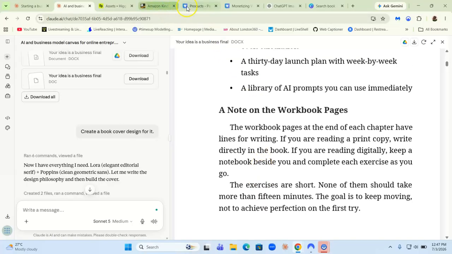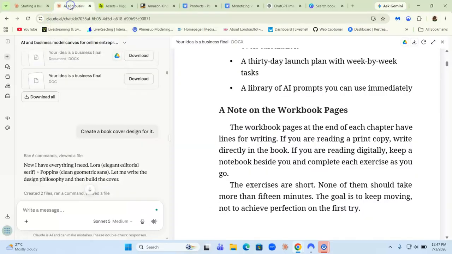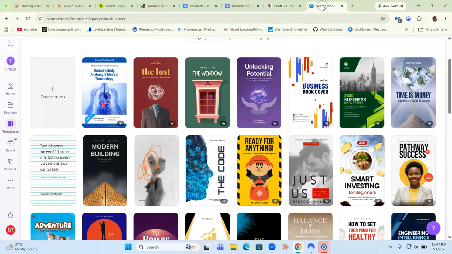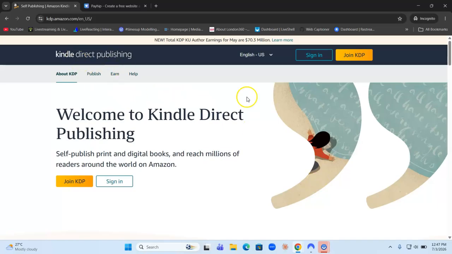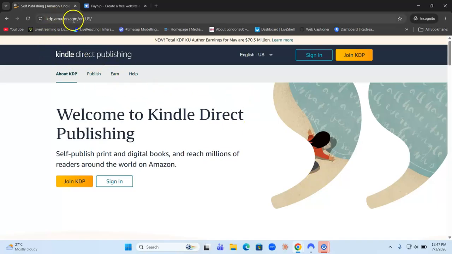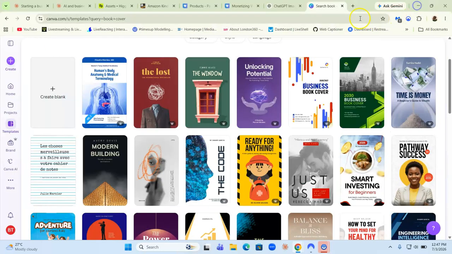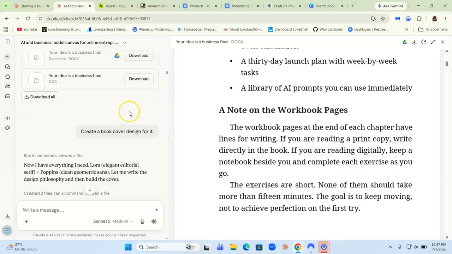So the tools are payhip.com, Claude, ChatGPT, Canva, and then Amazon KDP. Those are the tools. If you have Canva for book covers, or ChatGPT also for book covers, with ChatGPT what you do is you tell Claude to give you the prompt to use with ChatGPT.